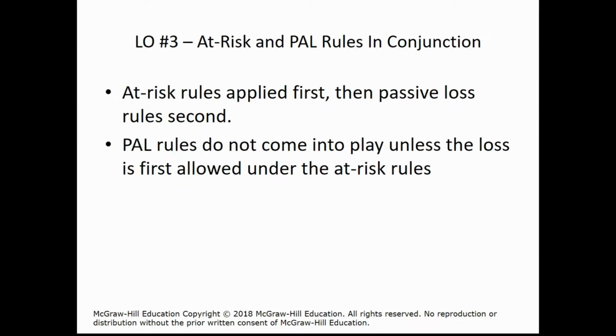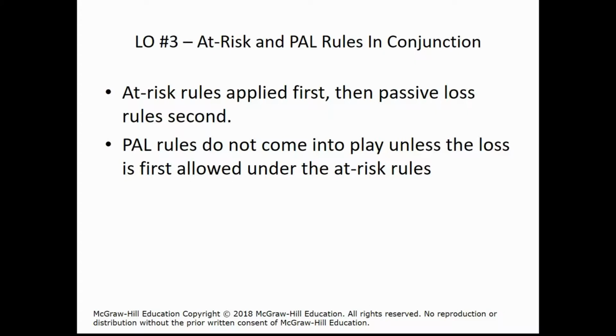So the at-risk and passive activity loss rules are applied in conjunction with each other, but in a certain order, right? So first the at-risk rules are applied, and then if you pass those tests for applying a loss against passive income, then you have to pass the passive activity loss rules. I will be demonstrating some of these concepts in the video, because that's really the only way to understand these more complex topics, by calculating and solving some of the problems at the end of chapter 13.